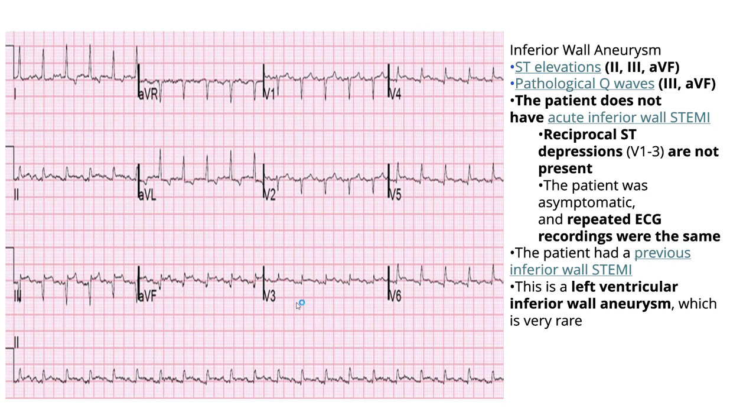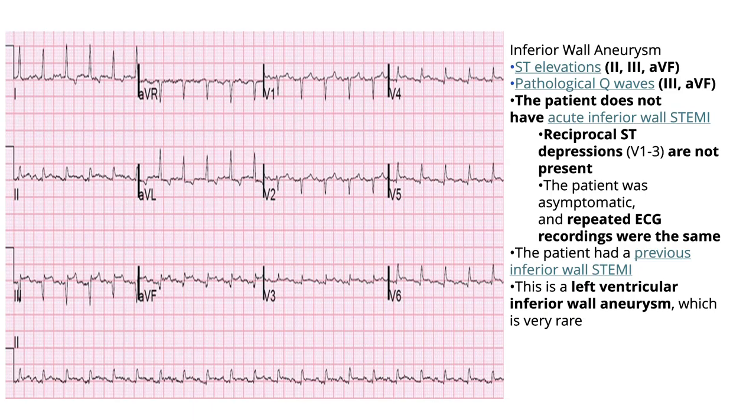Here let's have a look at another example. Here we can see ST elevation in lead 2, lead 3, and lead AVF. But we can see as well the presence of a pathological Q wave, which is seen in lead AVF and mainly in lead 3.